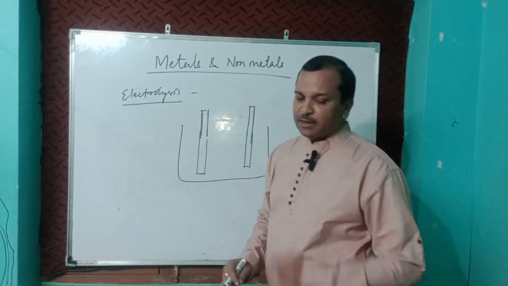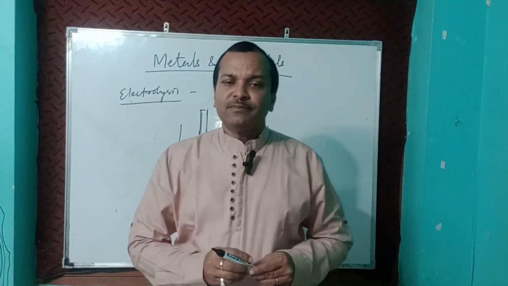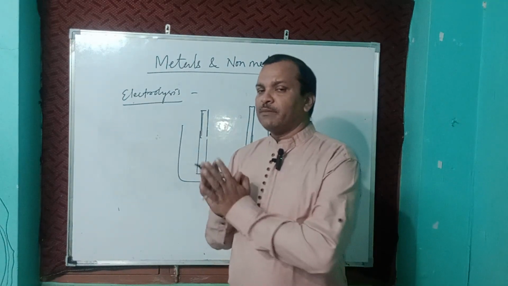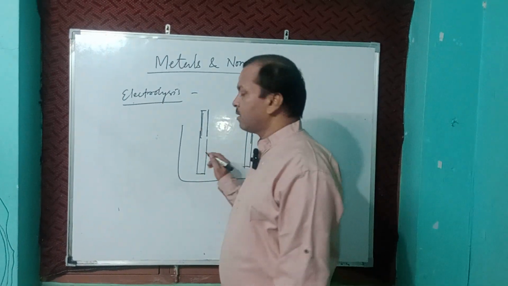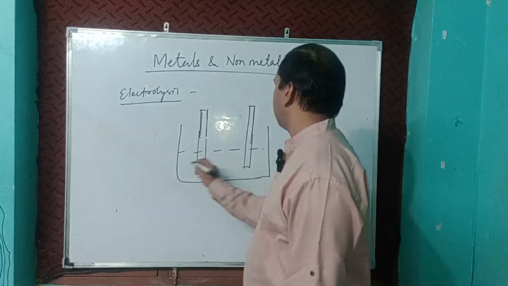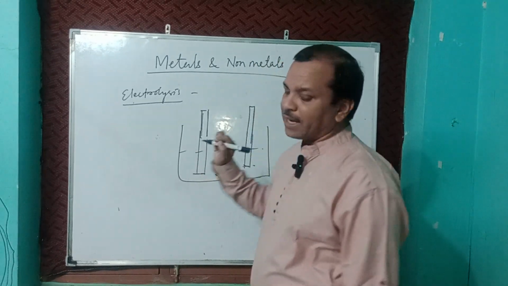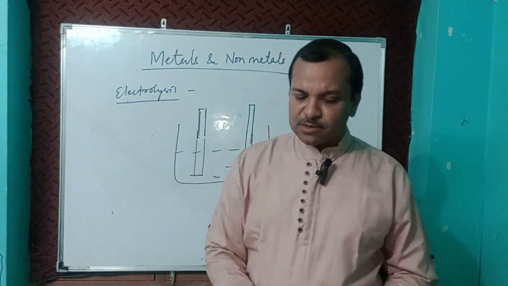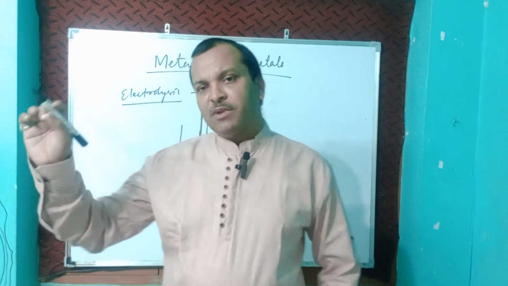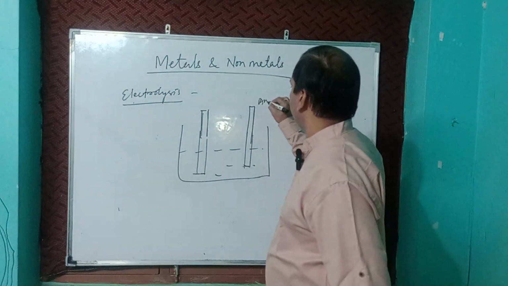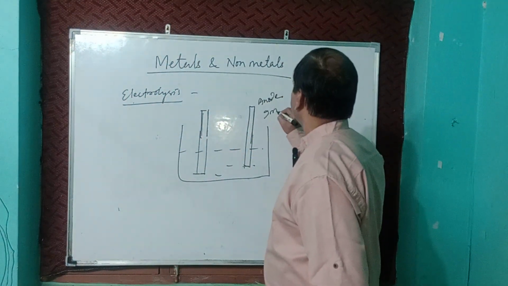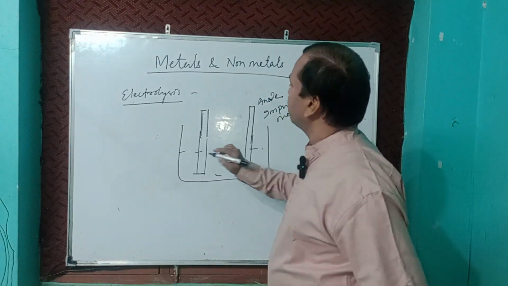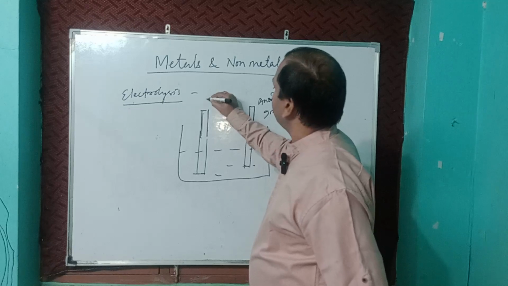Suppose we will extract copper from its solution. Then we have to take some solution here, and then the anode and cathode. The anode is positive. Impure metal will be fixed at the anode. Remember this: impure metal will be at the anode, and pure metal will be at the cathode.